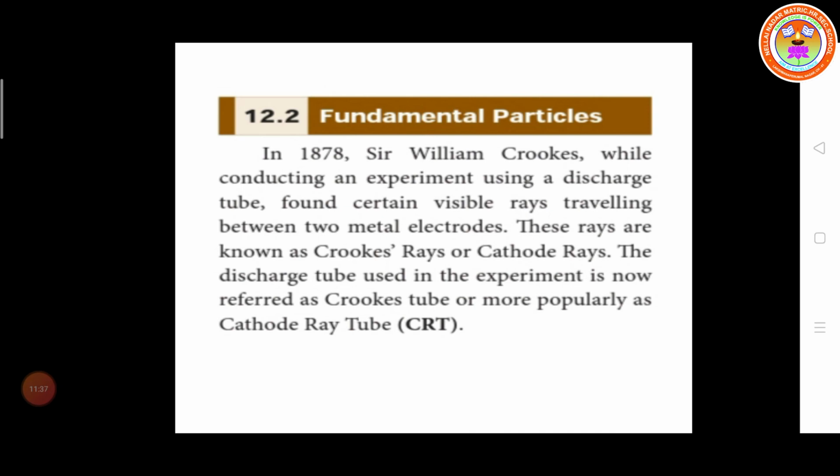The discharge tube used in the experiment is now referred to as a Crookes tube, or more popularly as a cathode ray tube, CRT.